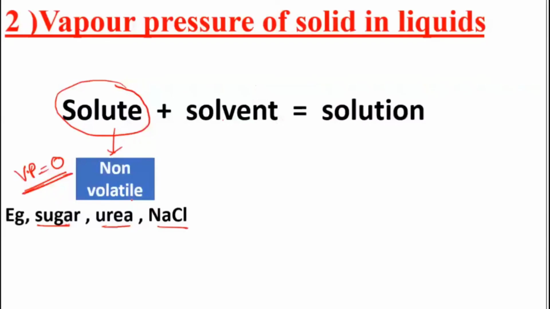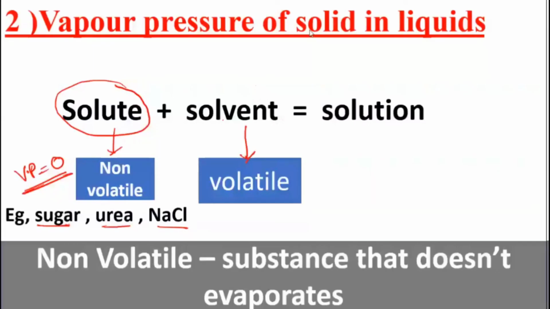Such types of compounds are called non-volatile, and the solvent we are going to take as volatile to form this solution. What happens to the vapor pressure at that time is what we are going to discuss here. The non-volatile definition I have given down here: the substance which does not evaporate. This is our second point of discussion. You can just write down this heading, then tomorrow I will proceed from here itself.